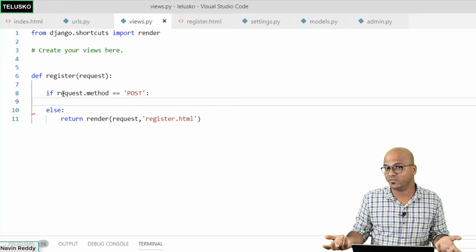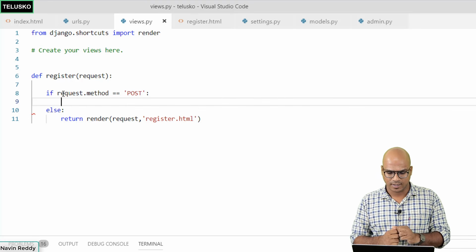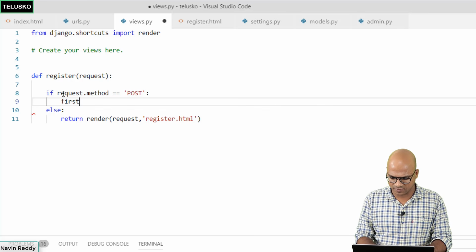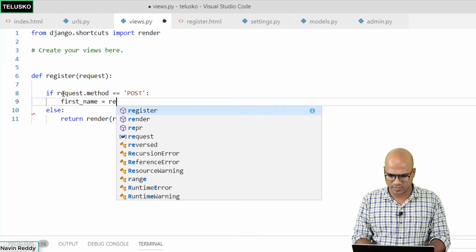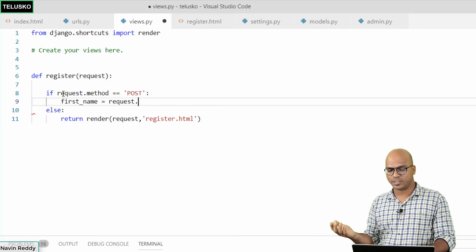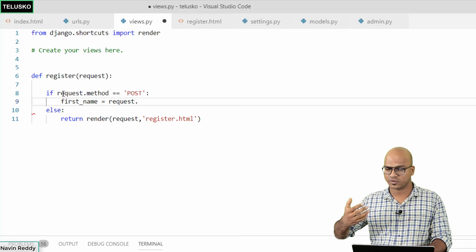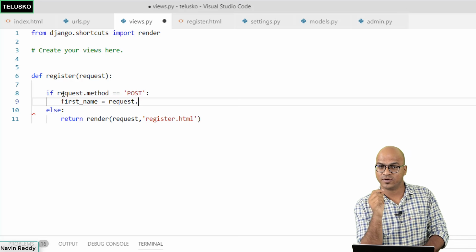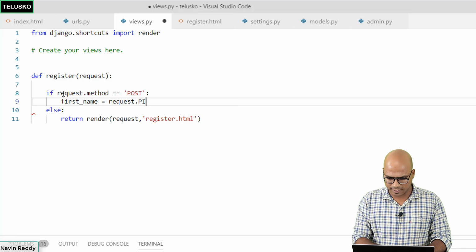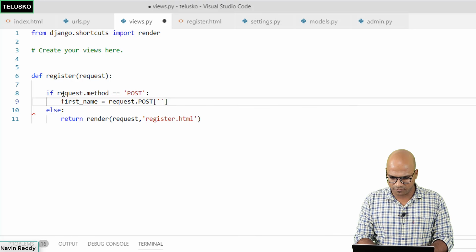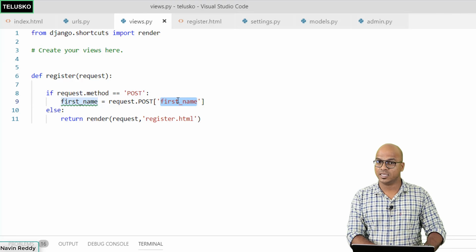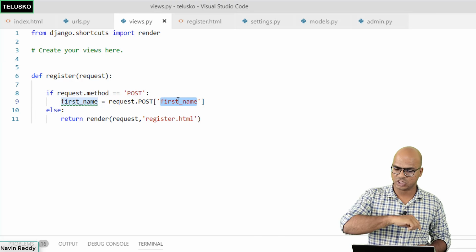If it is post, it's very simple. You can simply fetch all the values which are coming from the user. But how will you fetch all those data? It's very simple. You will create some variables. You will say first name as the first variable, and you will say request dot. Now there are multiple ways of fetching data. If it is get, you will say request.GET. If it is post, it is request.POST. In fact, we have seen this when we were adding 2 numbers, and that's why that example was important. So you will say request.POST, and in this you will specify from where you're getting data. So you're getting the data from first name, and this first name is the same as the name of a field in the HTML file.